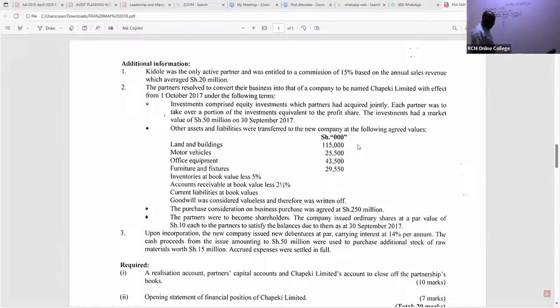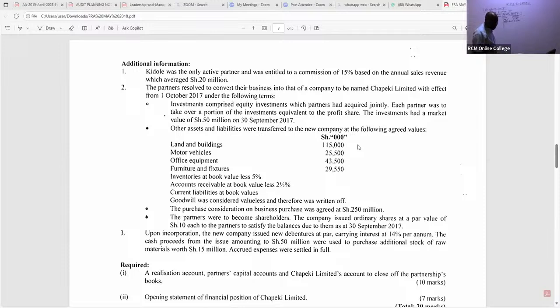Then we have motor vehicle, at fair value, not net book value, because we are now in the company's premises, the one that is taking them over. So motor vehicle is 25,500. And then we have office equipment, 43,500.